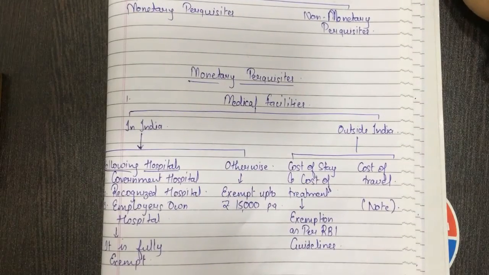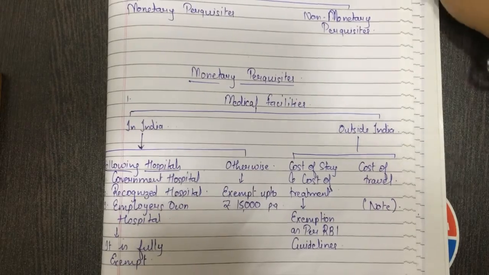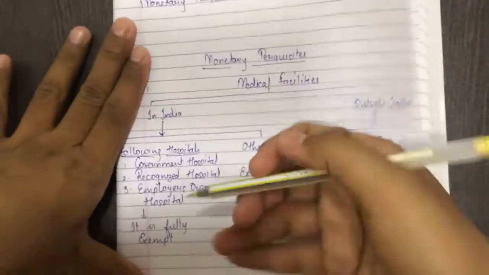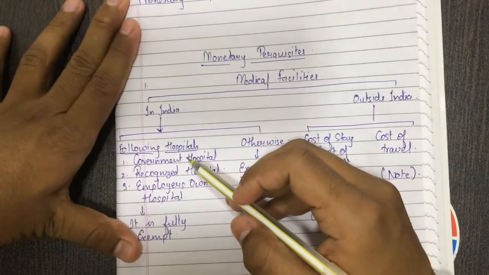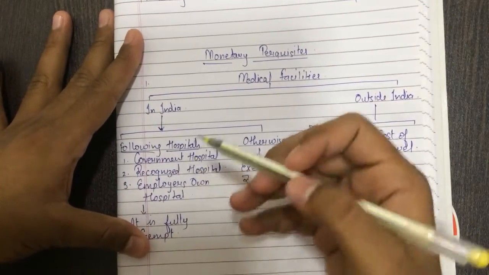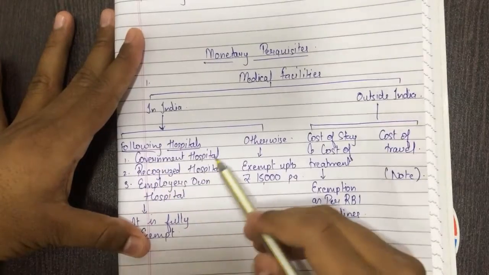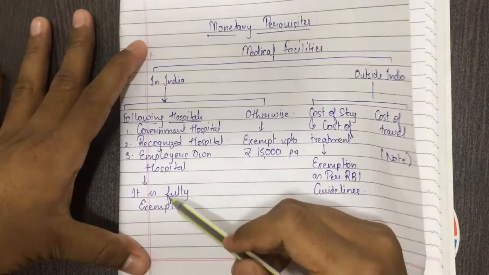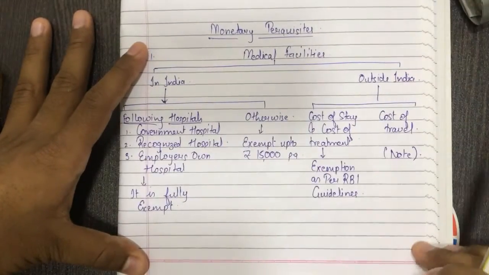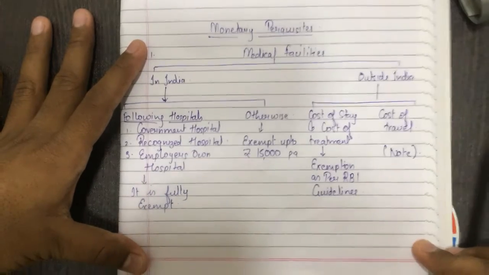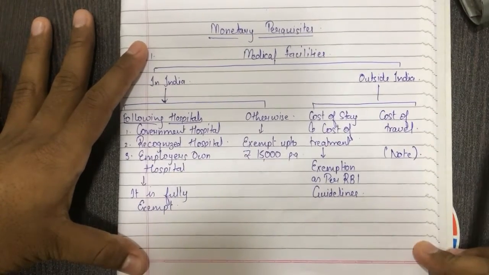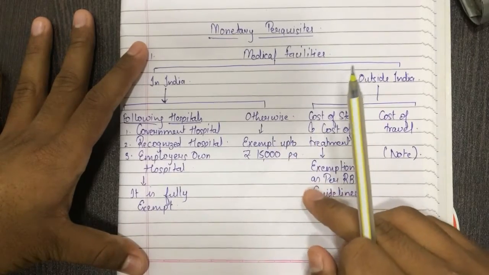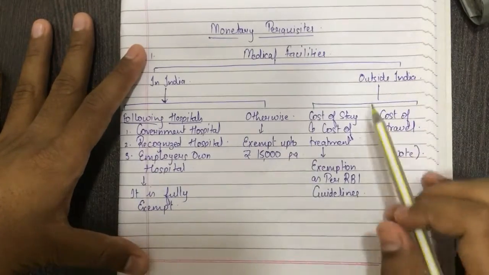Monetary perquisites include medical facilities provided in India, and if such medical facility is taken from the following hospitals, that is government hospital, recognized hospital, employer's own hospital, then the medical facility provided to the employee is fully exempt. Otherwise exempt up to rupees 15,000 per annum. Above that will be fully taxable.